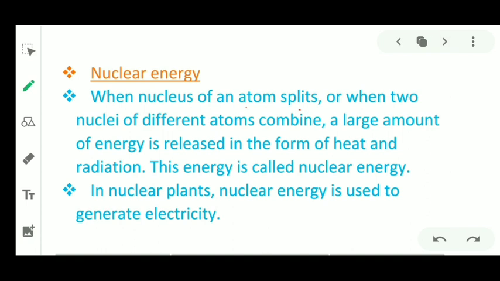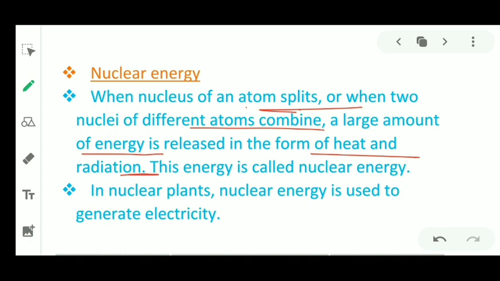Next we have nuclear energy. When the nucleus of an atom splits, or when two nuclei of different atoms combine, a large amount of energy is released in the form of heat and radiation. This energy is called nuclear energy.